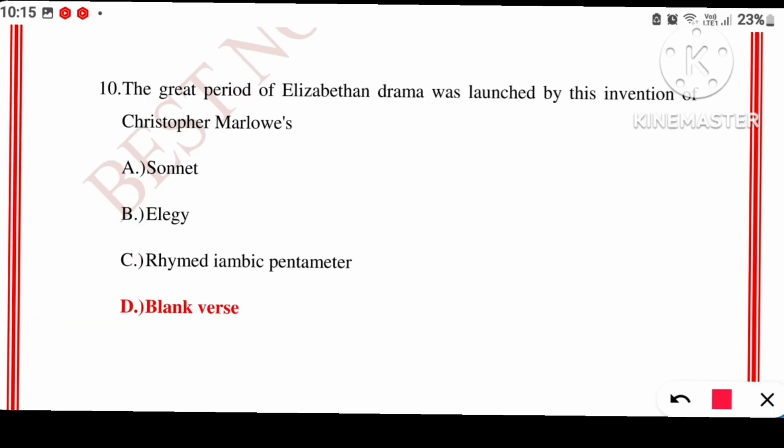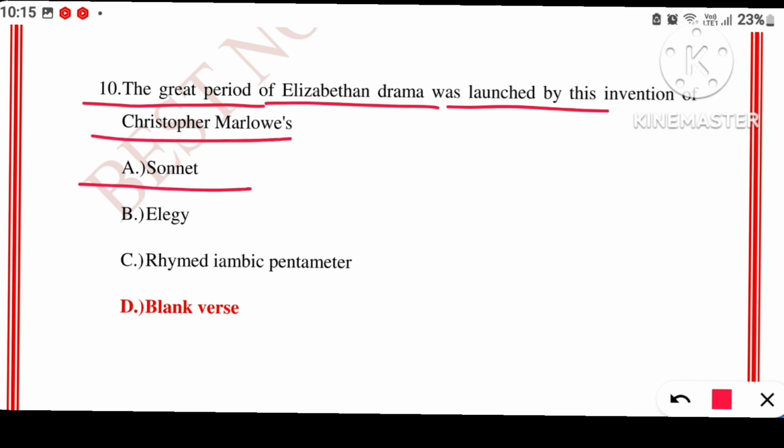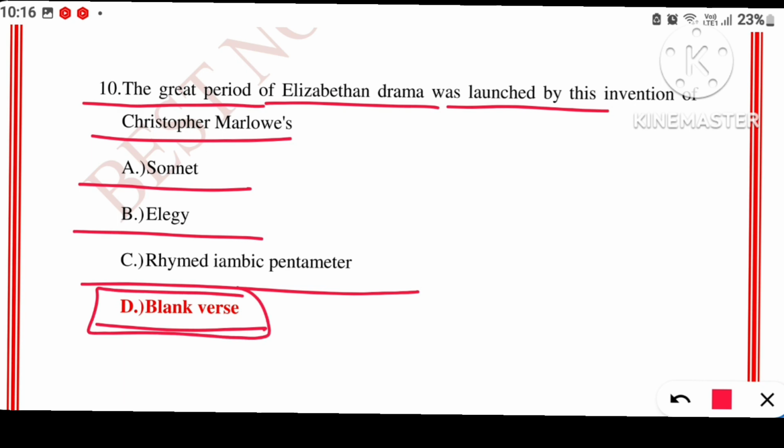Let's move to today's last question, that is, the great period of Elizabethan drama was launched by this invention of Christopher Marlowe's. Option A, sonnet. Option B, elegy. Option C, rhymed iambic pentameter. And option D, blank verse. Christopher Marlowe introduced blank verse in drama in English literature.